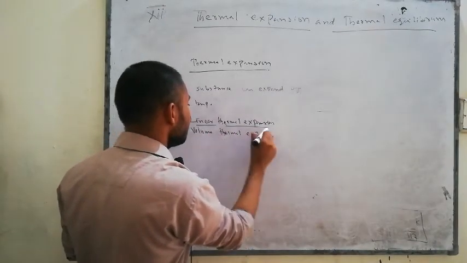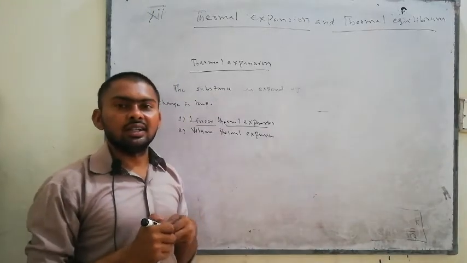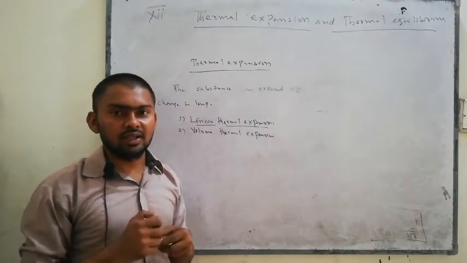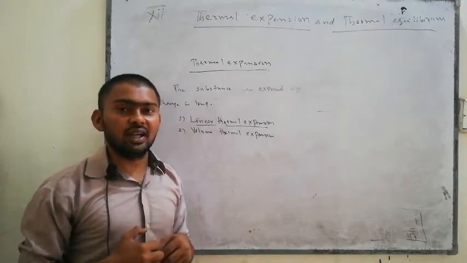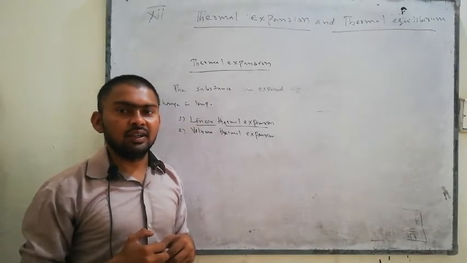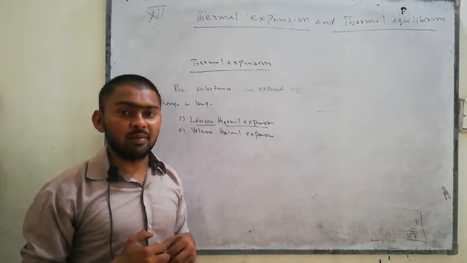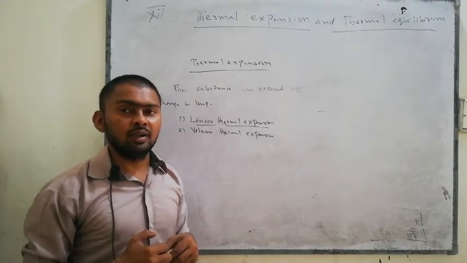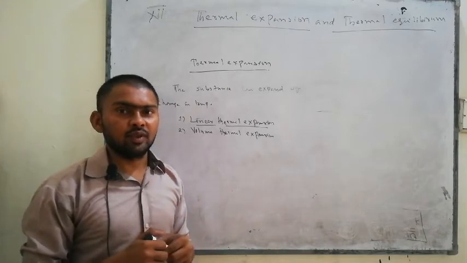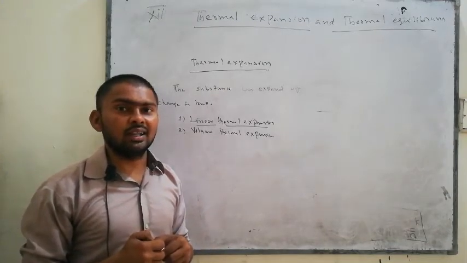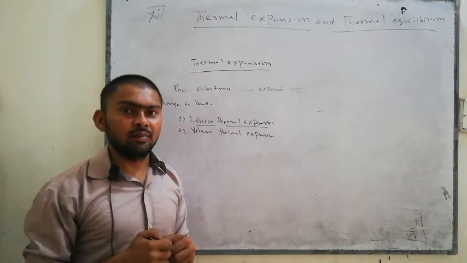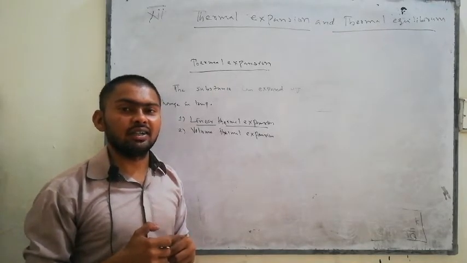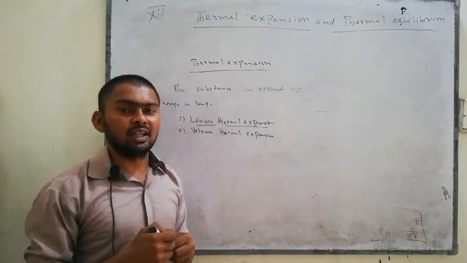Actually, linear thermal expansion just deals with the expansion in one dimension. Means those substances which can expand or increase only in one direction. Suppose we have a metallic rod and we provide temperature to it, making it hot or cold. That metallic rod can increase its size in just one dimension. So it can expand in only one direction. That is linear thermal expansion.